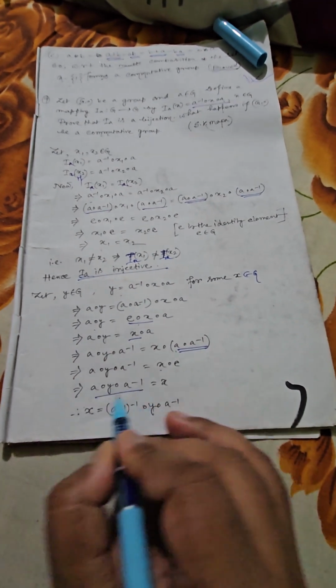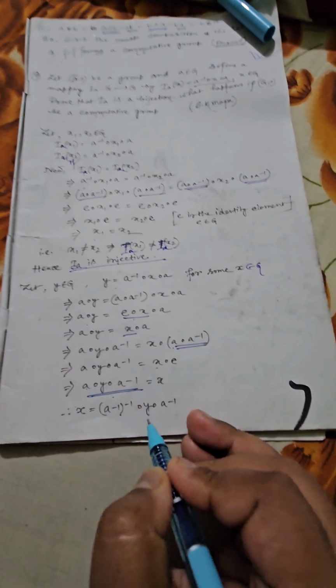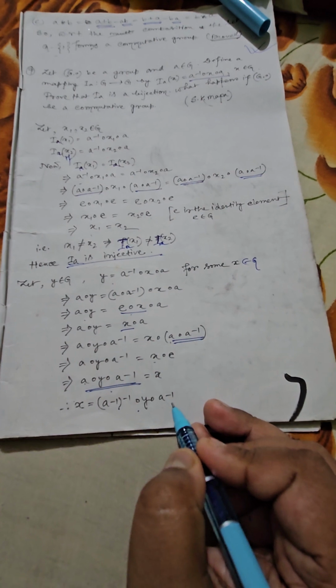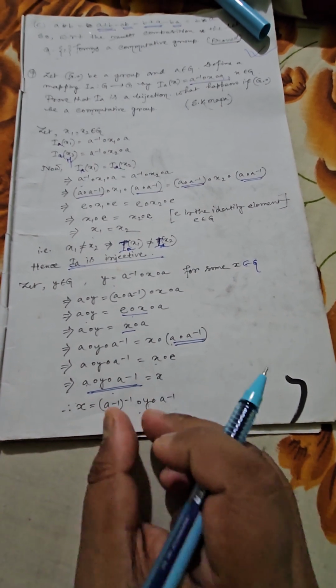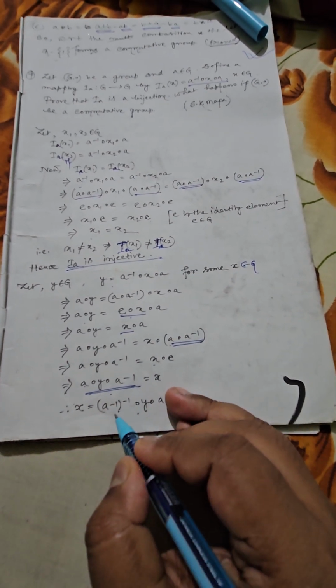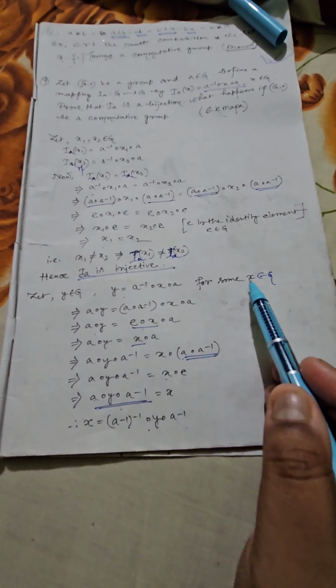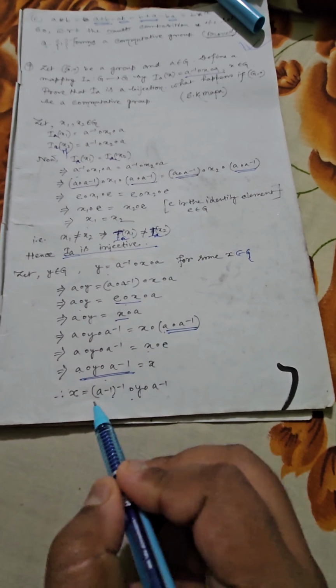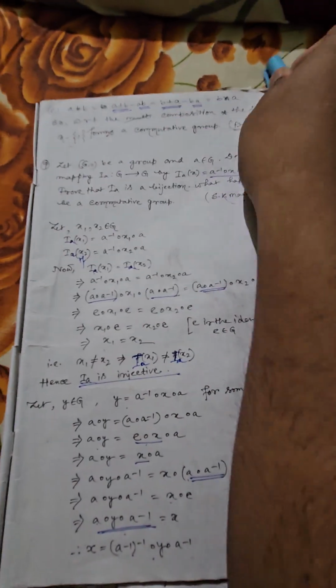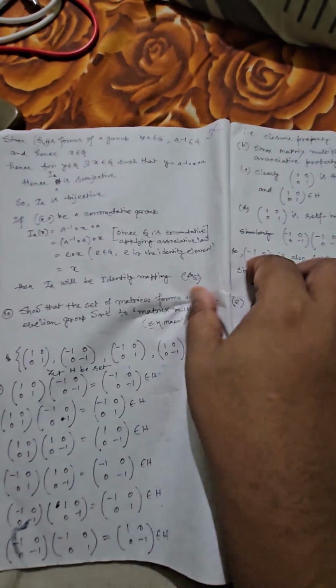Now this part can be written as (A inverse) whole inverse ∘ y ∘ A inverse. So imagine this is A1. So the structure is what? A1 inverse ∘ y ∘ A1. That means for each and every possible x belonging to G, we have a specific structure like this. So I have written the same thing here.